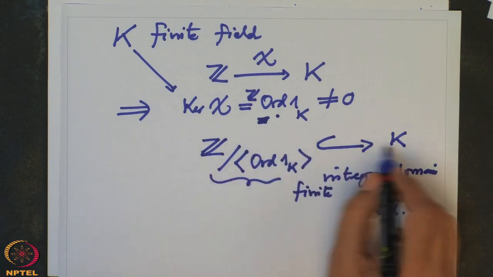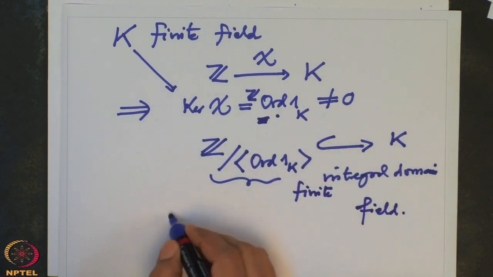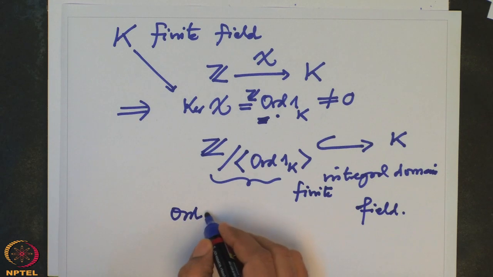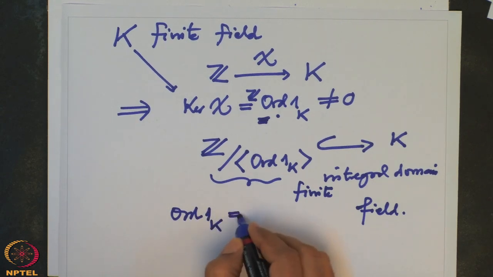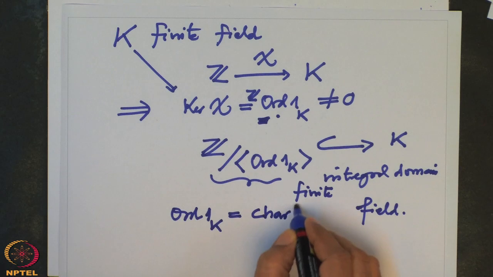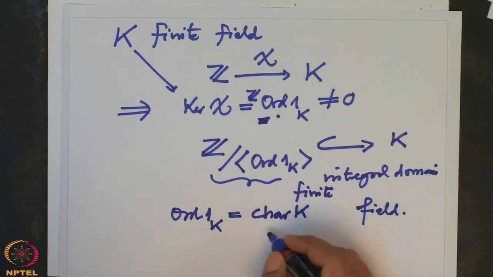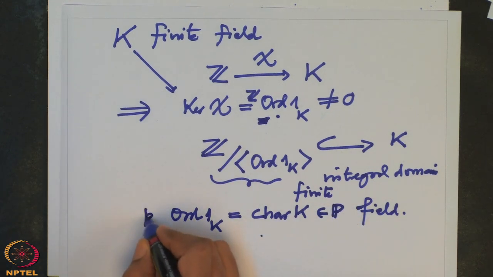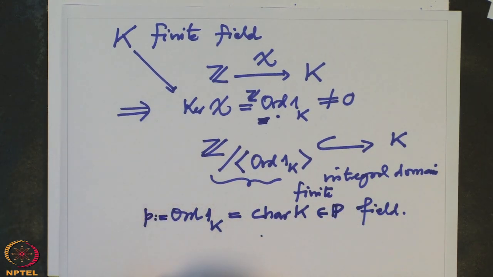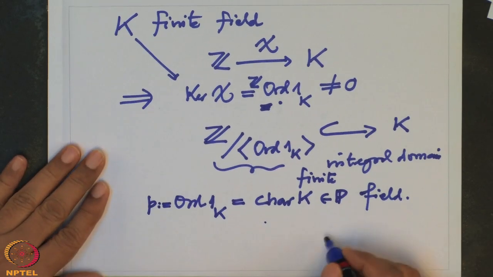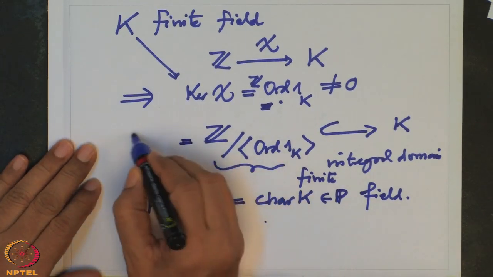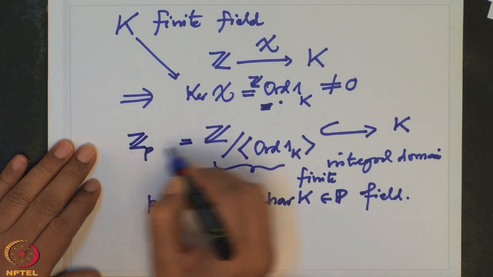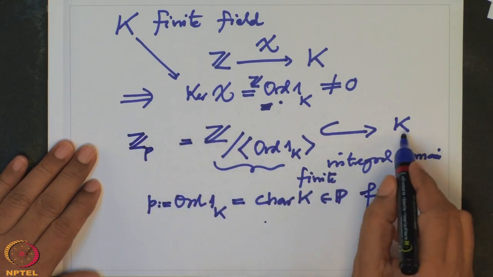So therefore this is a field, and therefore the order of 1_K, which is precisely the characteristic of K, is a prime number. This is p, small p, let us call it. Therefore we have proved that the characteristic of a finite field is always a prime number p. And then K here is nothing but Z mod p in the notation. This Z mod p is a subfield of K.